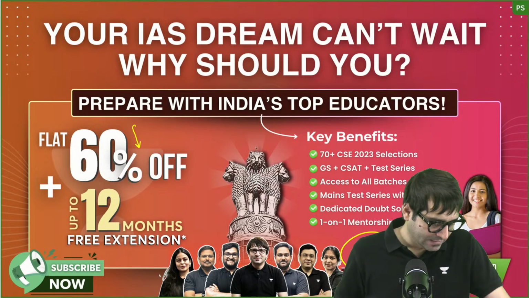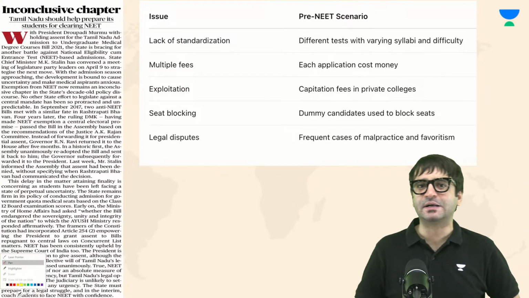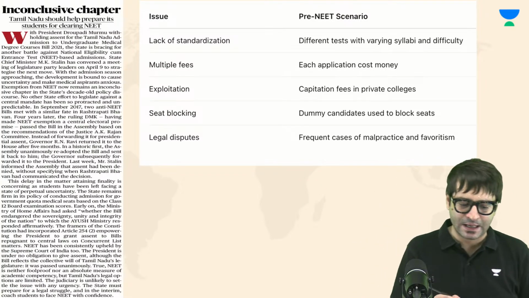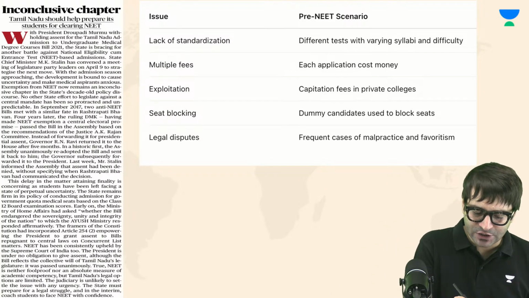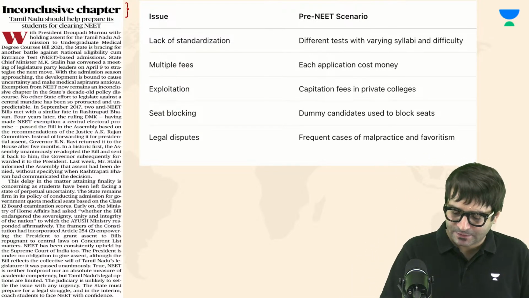Clear? Let's get started with the analysis of today's The Hindu newspaper, and let's look at topic number one, inconclusive chapter. For example, NEET.